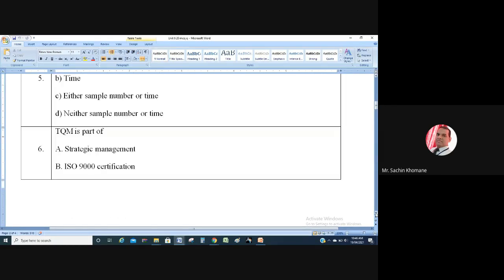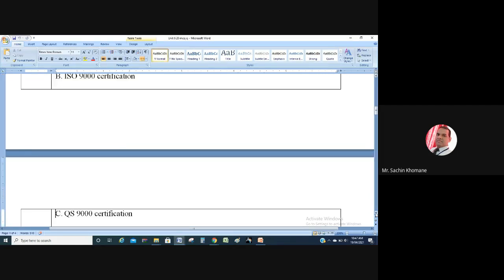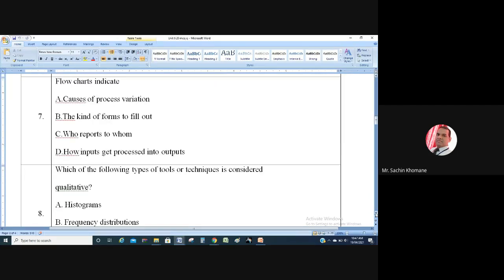Sixth question: TQM is a part of strategic management. Okay, so with that we have seen the introduction of this chapter, total quality management. The next, seventh question: a flowchart indicates what? Recently we have seen the flowchart. Options: cause of process variation, the kind of forms to fill out, who reports to whom, or how inputs get processed into output.